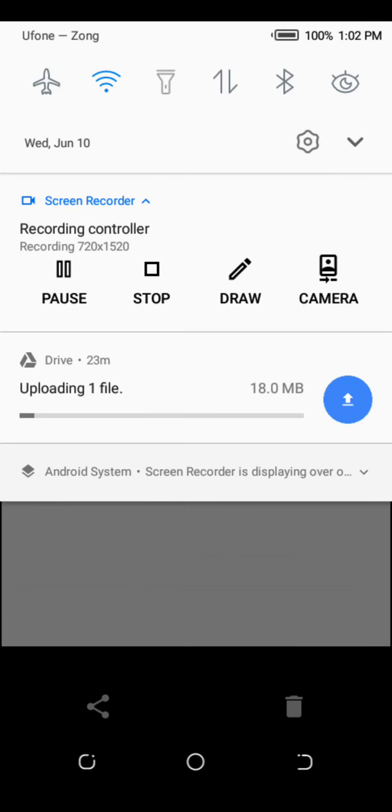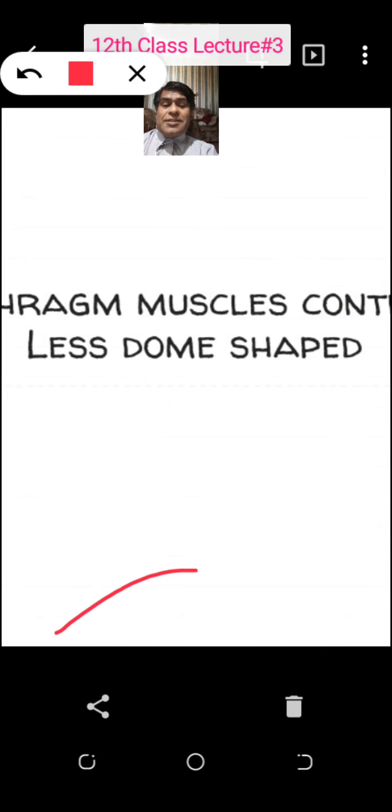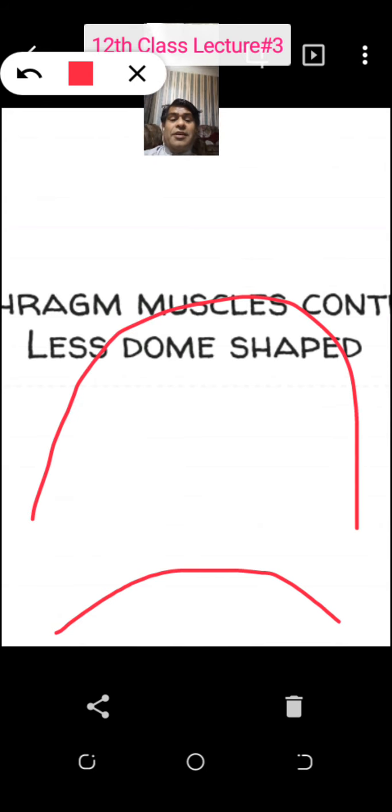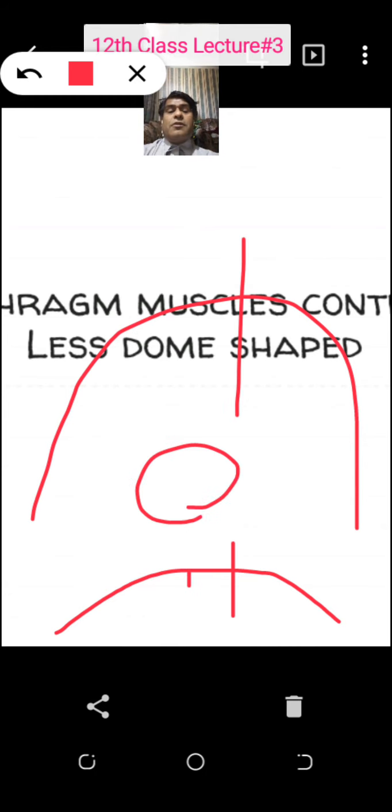Sir, what is the advantage when the dome shape is less? When the dome shape is less, look here, the chest cavity is more. This is less dome shape, this is more dome shape. Less dome shape, chest cavity is more. More dome shape, chest cavity is less.